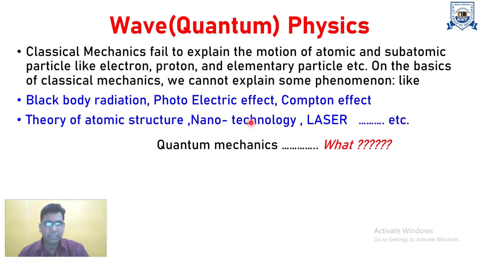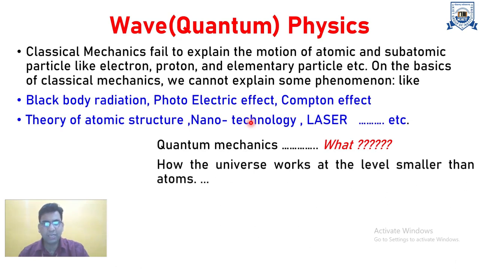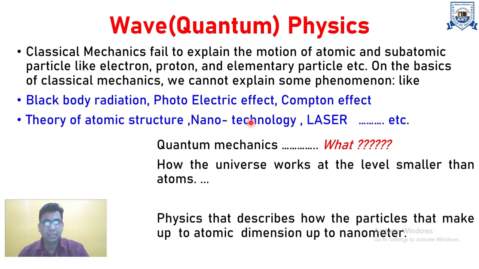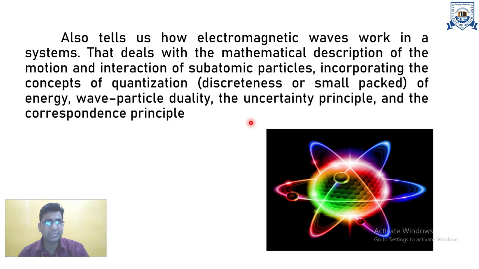Here the question arises: what is quantum? We can understand some phenomena, how the universe works at a level smaller than atoms, on the basis of quantum physics. That physics describes how particles that make up atomic dimensions, up to nanometers, can also be explained on the basis of quantum physics.